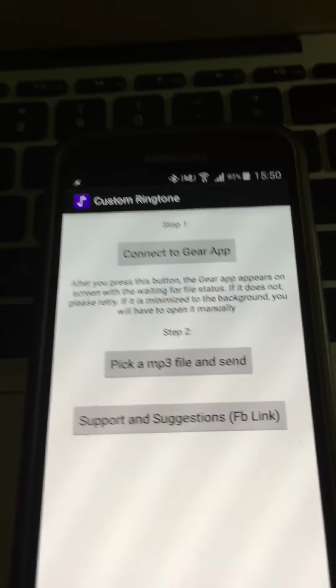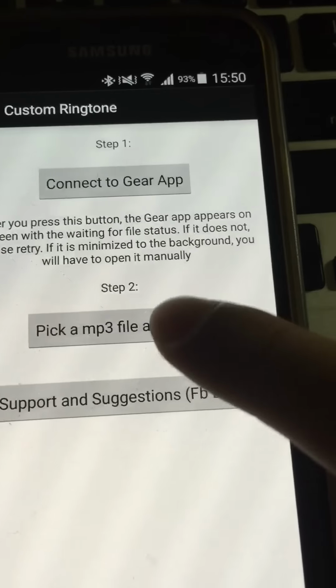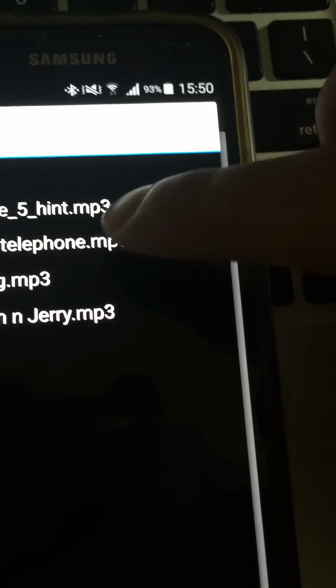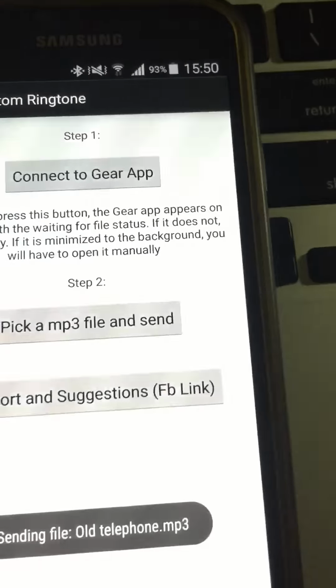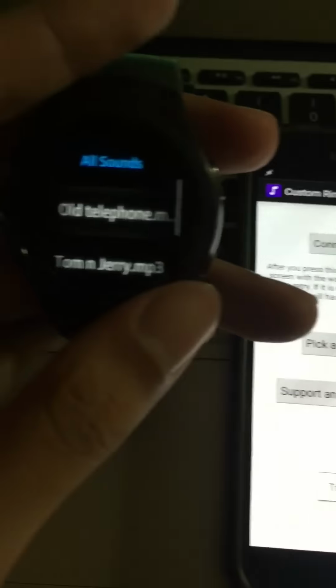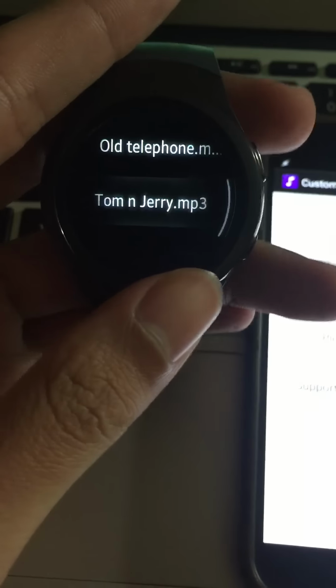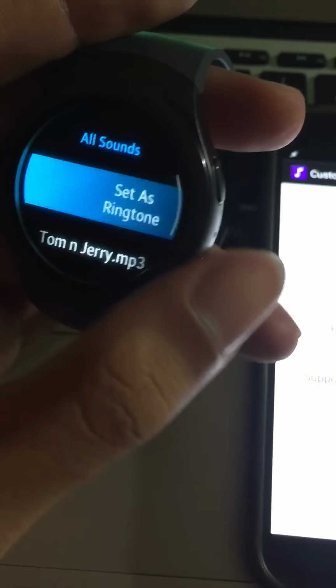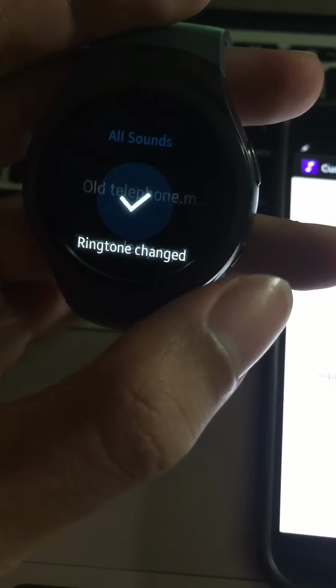I'll do it one more time. Pick a file. And it is here. Swipe to the right. Confirm the action.